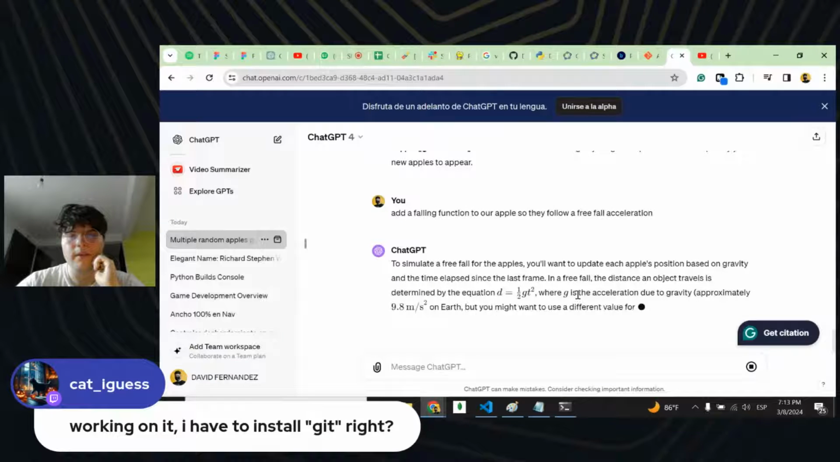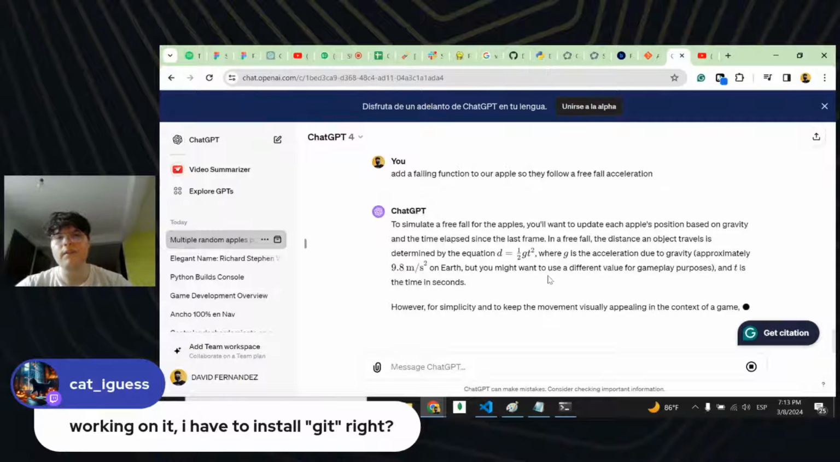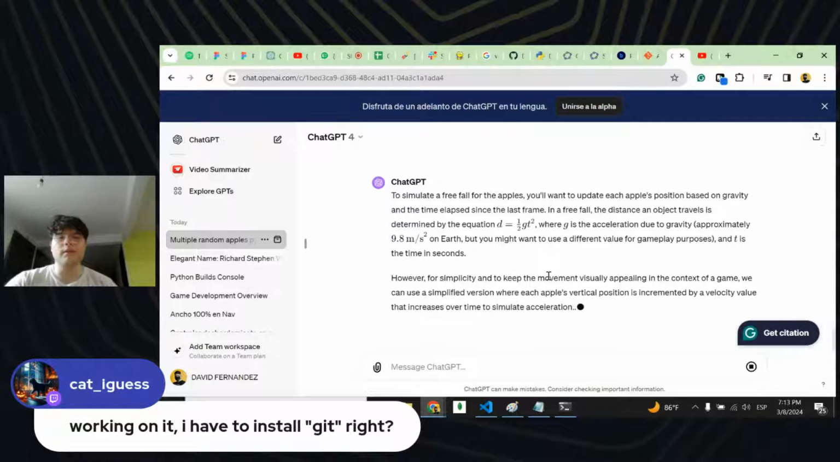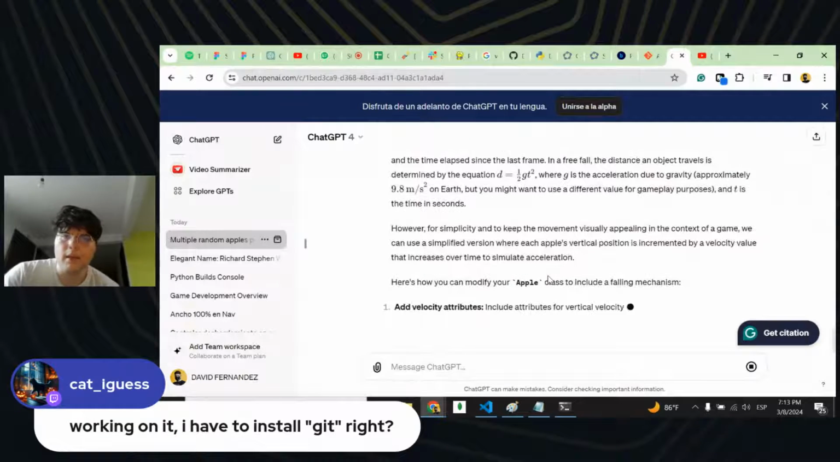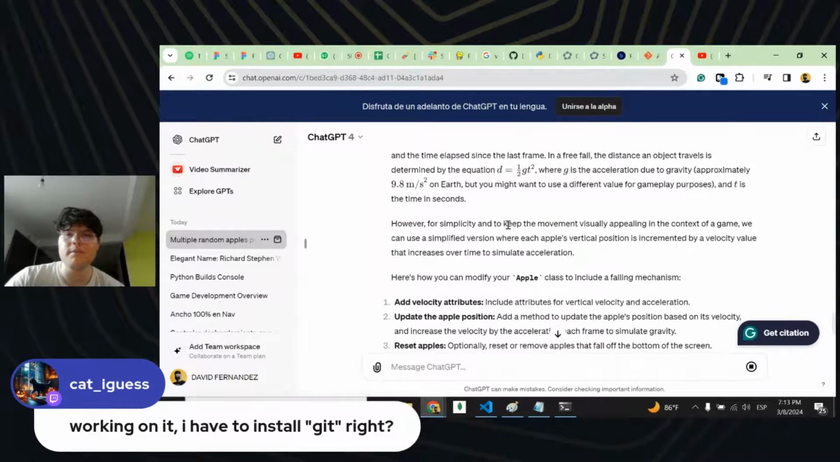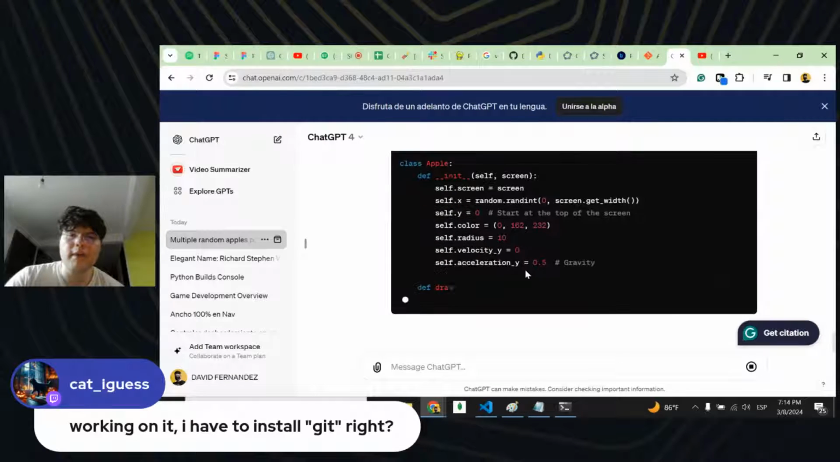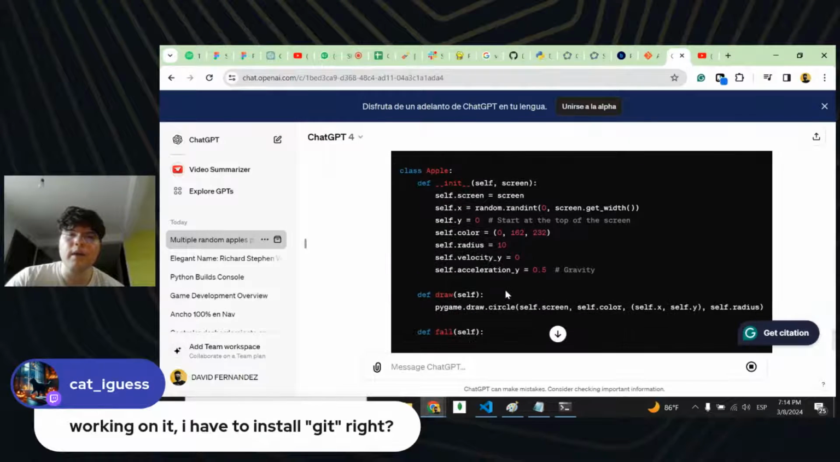So yeah, basically in a free fall, the distance an object travels is determined by the equation d equals half of gravity times time squared, where g is the acceleration due to gravity on Earth, but you might want to use a different body for gameplay purposes. And yeah, you're right. So okay, we have the velocity in y and the acceleration, that is the gravity.